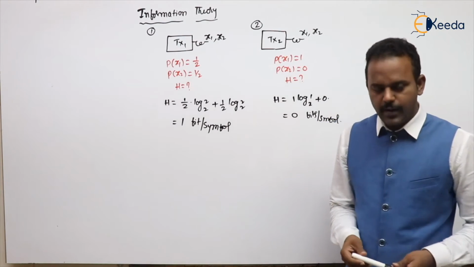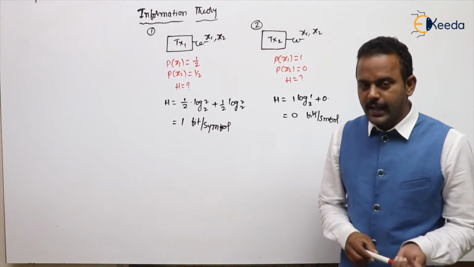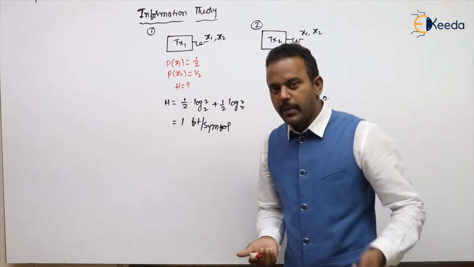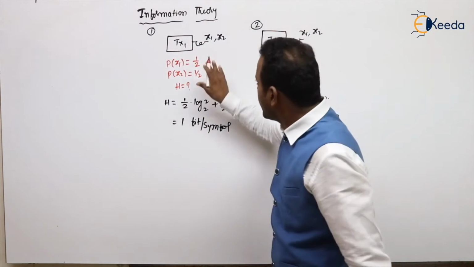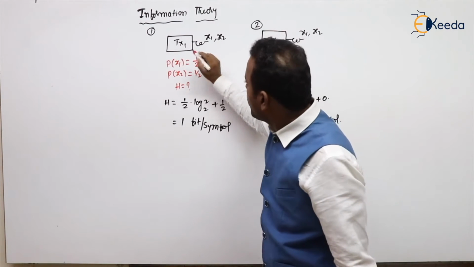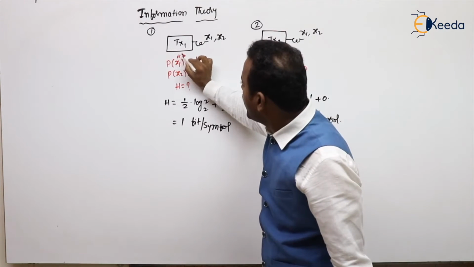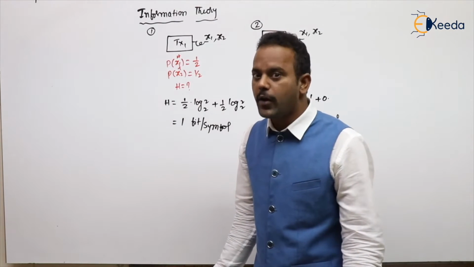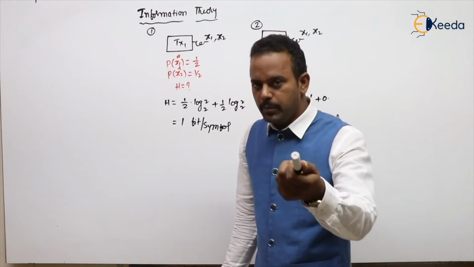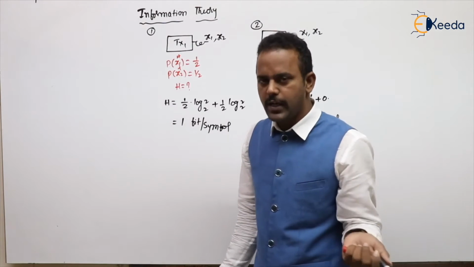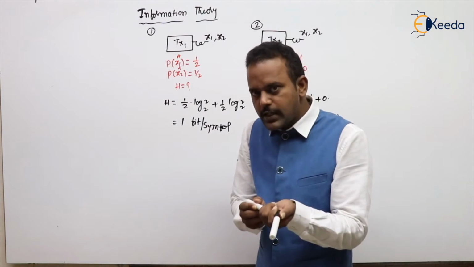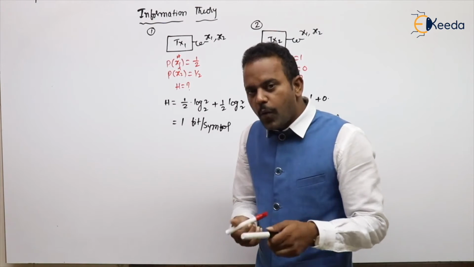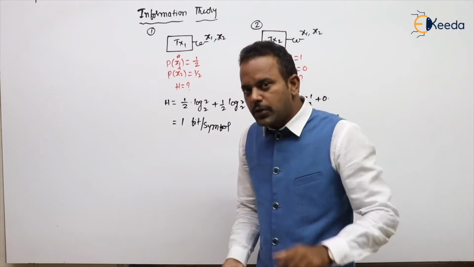For example, take the experiment of tossing a coin. Here the coin is a fair coin. Probability of head and probability of tail are both the same. Do you understand my point? Because in a fair coin both are the same. Now, if you toss that coin, can you say what the exact output is?